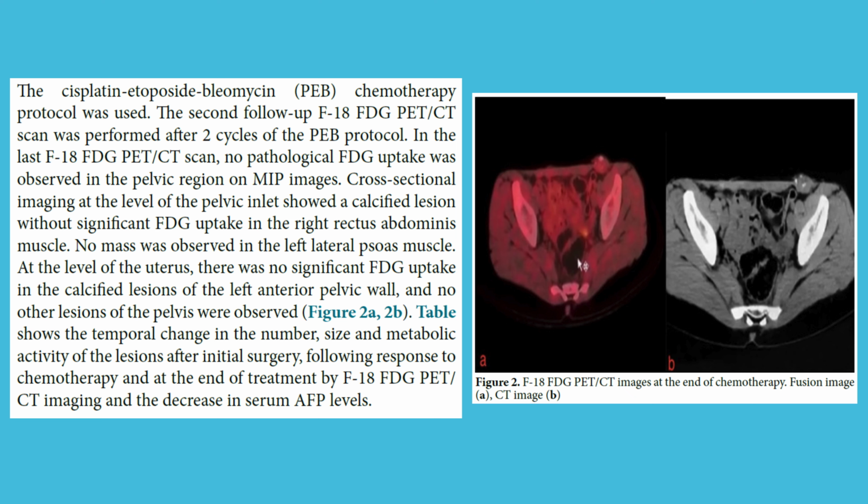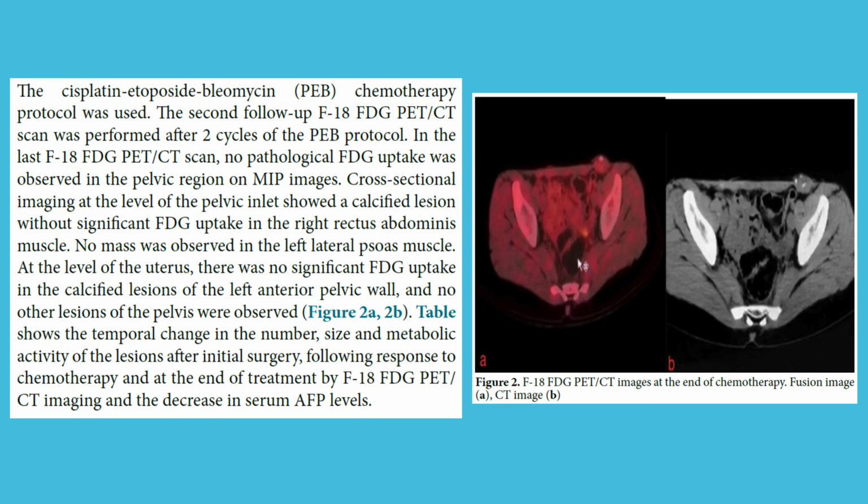Cross-sectional imaging at the level of the pelvic inlet showed a calcified lesion without significant FDG uptake in the right rectus abdominis muscle. No mass was observed in the left lateral psoas muscle. At the level of the uterus, there was no significant FDG uptake in the calcified lesions of the left anterior pelvic wall, and no other lesions of the pelvis were observed.